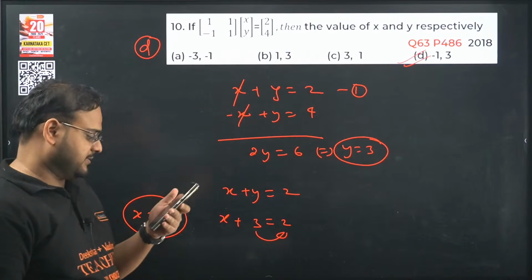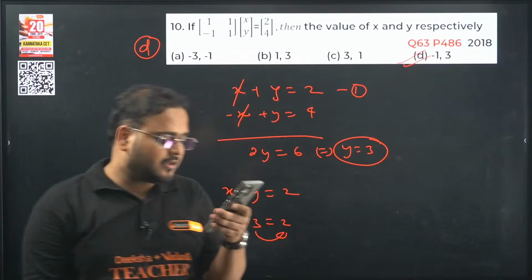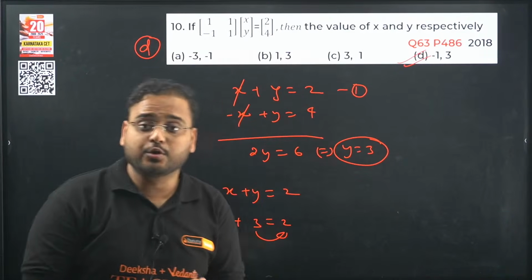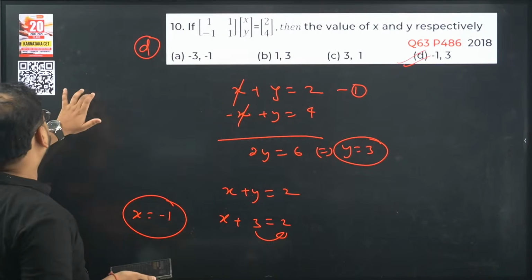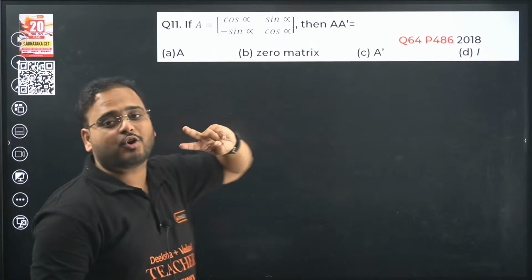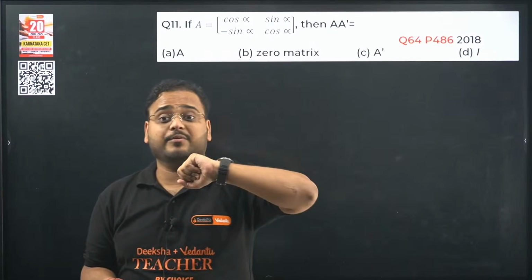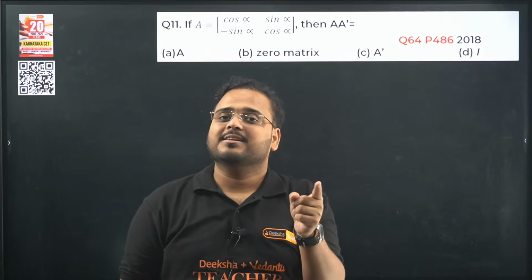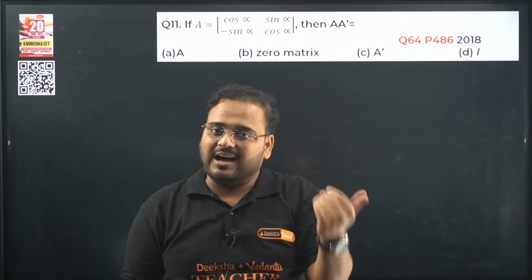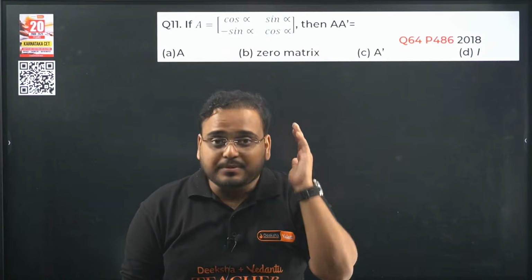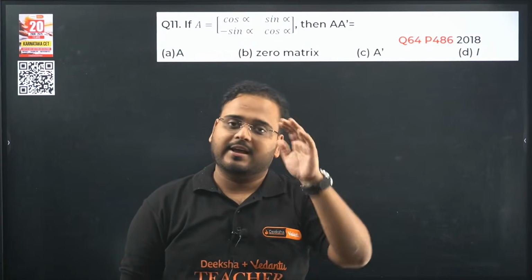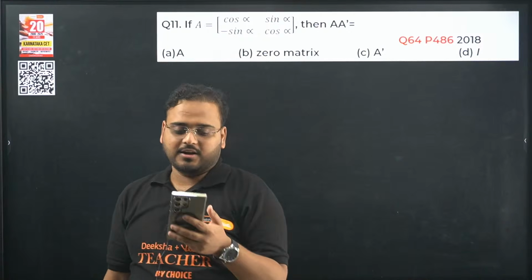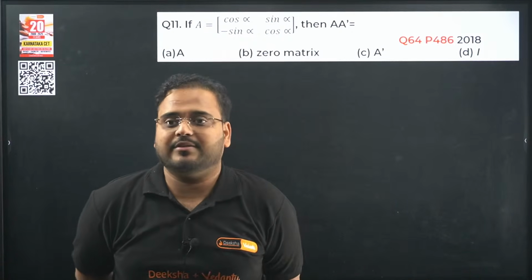Done? Yes. So now I can see more participants coming. Asian, Nagaraj and Manasha. Superb. Good job, guys. As I said, the difficult ones create the difference in your colleges. Easy ones, everyone can solve. The difficult questions are what create the difference between the top colleges and the average colleges. Okay? So be serious, commit to yourself, and the rest we will take care of on our platform Deeksha Karnataka. Okay, question number 11 now.